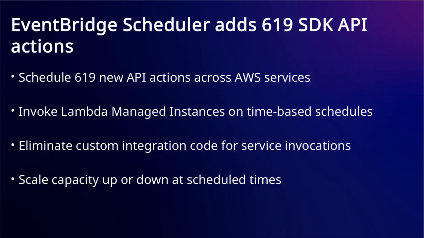Scheduling API calls across AWS services typically requires custom integration code and infrastructure management, limiting your ability to automate service operations at scale. EventBridge Scheduler now supports 619 new SDK API actions across 13 additional services, expanding coverage beyond its existing 270+ service integrations. You can schedule 619 new API actions across AWS services directly without writing integration code.